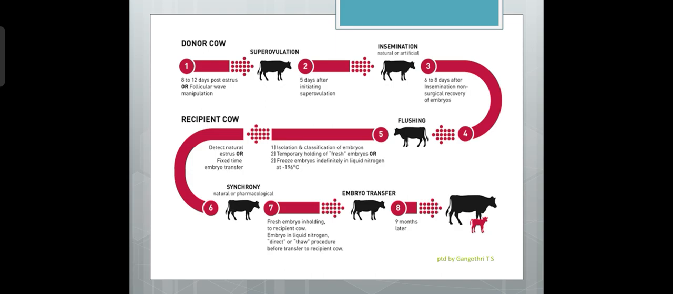In order to transfer the embryo into the recipient cow, detect natural estrus or use fixed time embryo transfer. The recipient cow must be synchronized with the donor cow, as I have already told you. Then the fresh embryo in holding is given to the recipient cow, embryo transfer, and then we can expect the offspring.